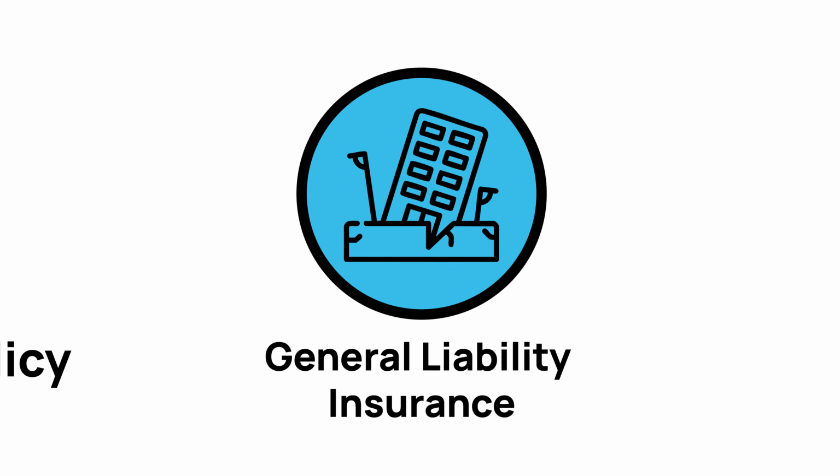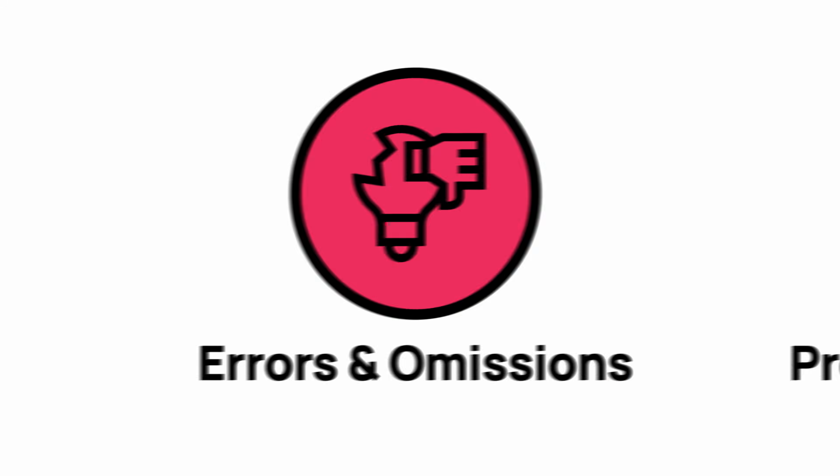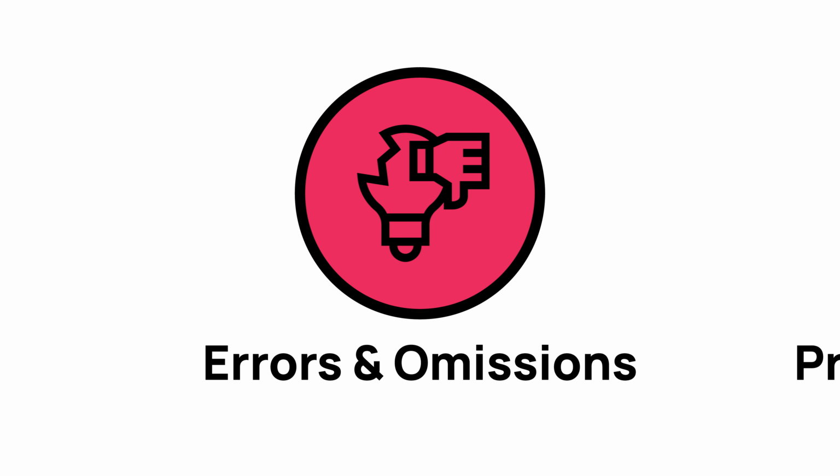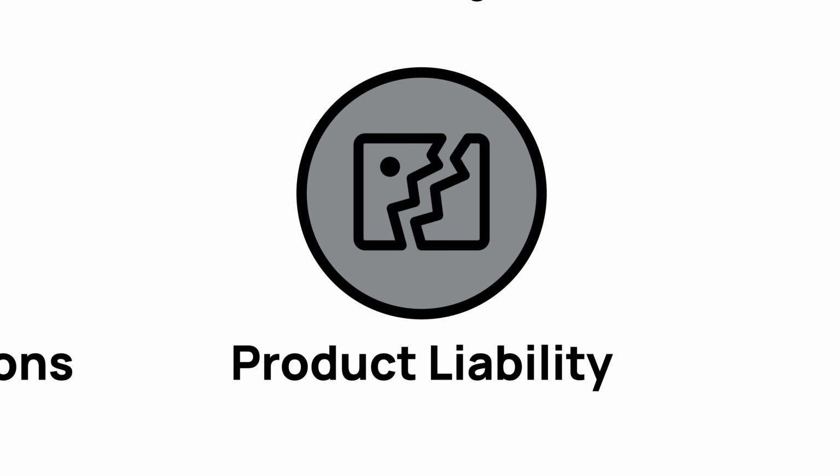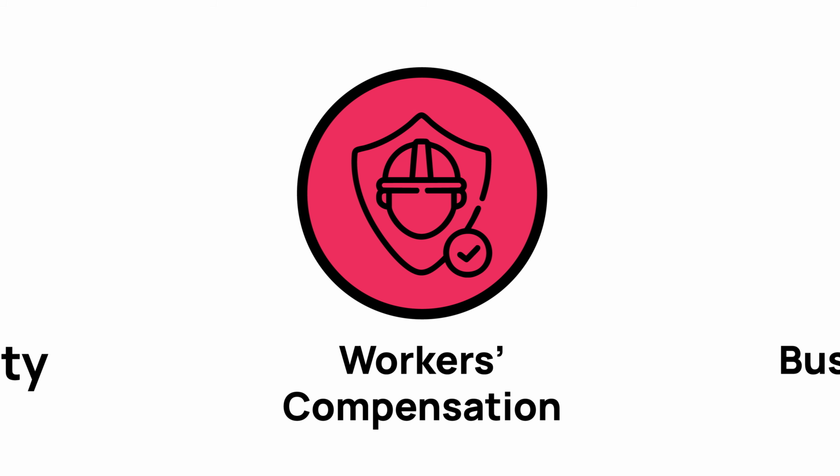General liability insurance, covers bodily injury or property damage claims against your business. Errors and omissions, protects professionals if they make mistakes or give bad advice that causes a client to lose money. Product liability, protects a business if a product they sell causes injury or damage to someone. Workers' compensation, covers employee injuries that happen on the job.